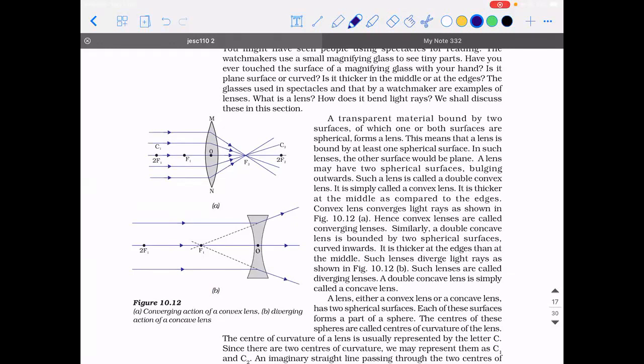Guys, with respect to a mirror, when you take a ray parallel to the principal axis, after reflection, they meet at a point on the principal axis, and that point is called the focus. Do you guys remember this?